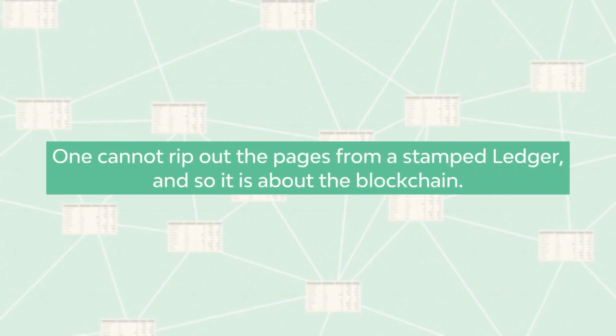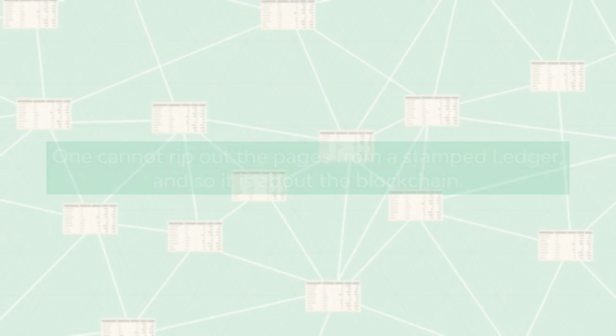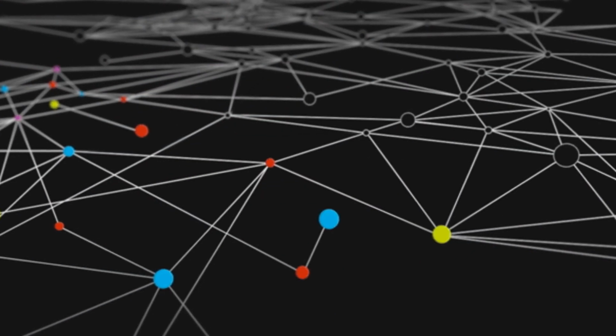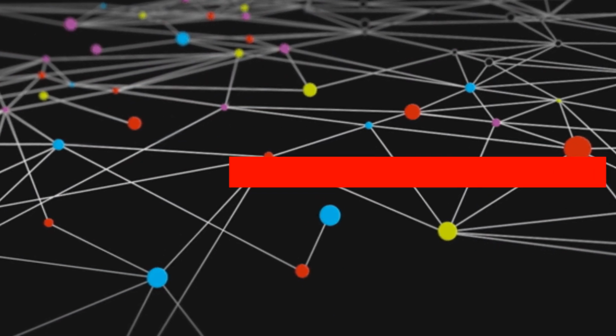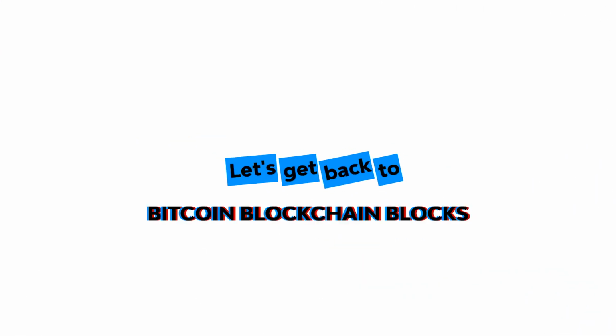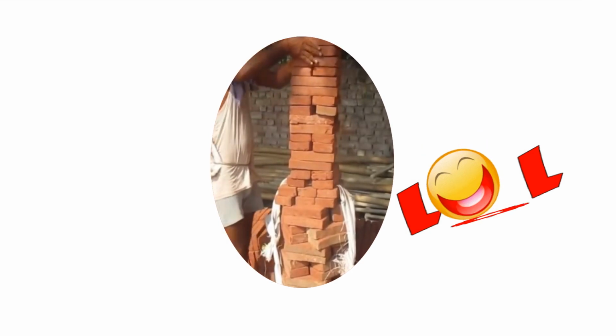One cannot rip out the pages from a stamped ledger, and so it is about the blockchain. At the same time, blockchain is way more safe than a ledger or any bank register of operations, because its copies are stored on a lot of computers, servers, in a distributed peer-to-peer network. But let's get back to Bitcoin blockchain blocks. Not those blocks.